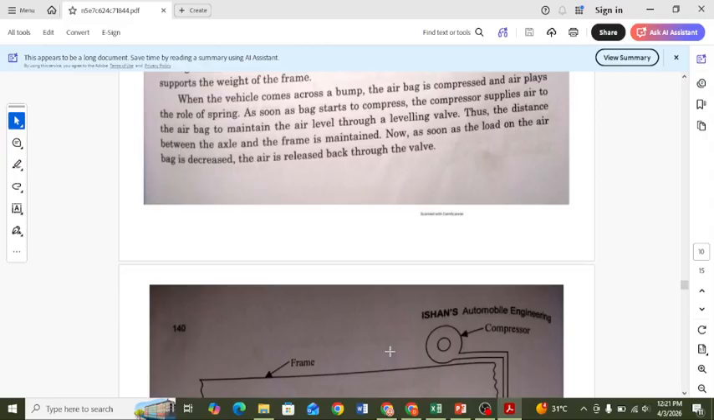When the vehicle comes across bumps, the air bag is compressed and the air plays the role of the spring. As soon as the bag starts to compress, the compressor supplies air to the bag up to the minimum air level through a leveling valve. Thus the distance to the frame is maintained at the various bag levels.